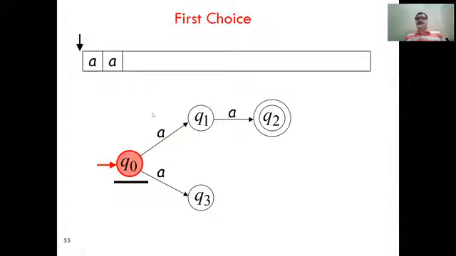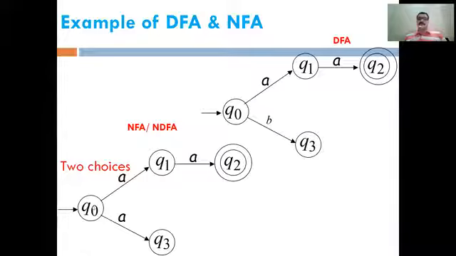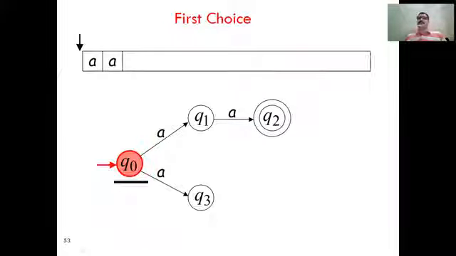Suppose we take the first choice, Q0 to Q1 and Q2, and the second choice is Q0 to Q3. In case of the first choice, suppose our input is AA. Our machine will start from Q0, the initial state. After reading the input A, the machine moves to state Q1. After reading another A, the machine reaches Q2, and Q2 is our final state.